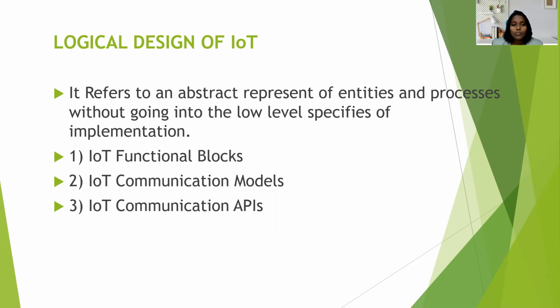If you talk about the logical design of IoT, there are functional blocks, communication models, IoT applications, and APIs. So we will cover the functional blocks in today's session.